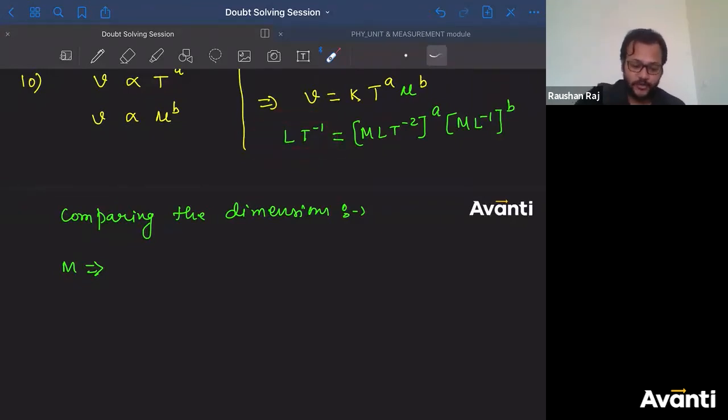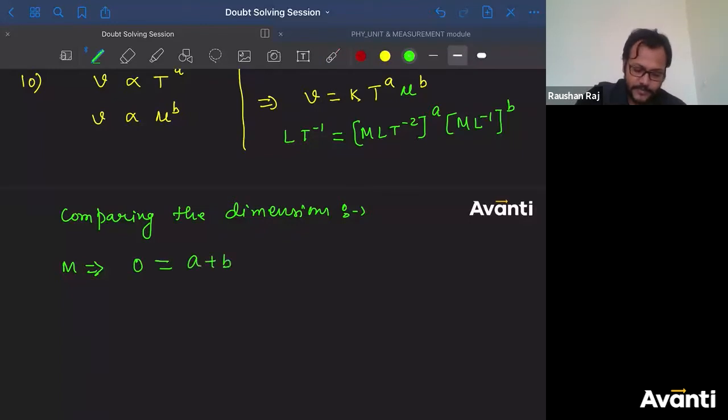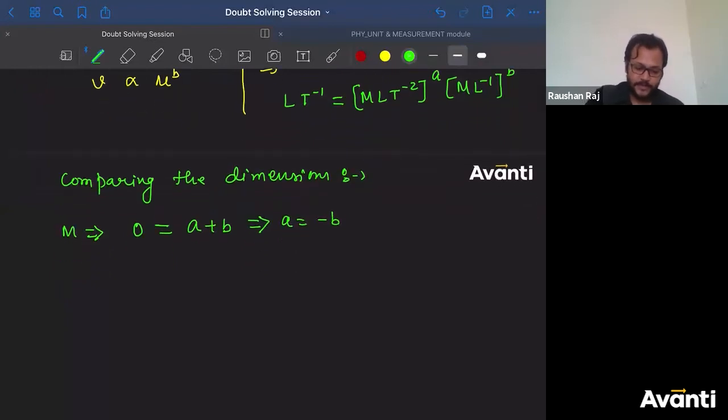It is 0 because no M is there. That means this is M to the power 0. So the dimension of M on the left hand side is 0. What is the dimension of M on the right hand side? On the right hand side, M to the power A, M to the power B, they have been multiplied. So M to the power A plus B. The dimension is the power raised to the physical quantities, right? So the dimension of M on the right hand side is A plus B. So from here I'll get A is equal to minus B.